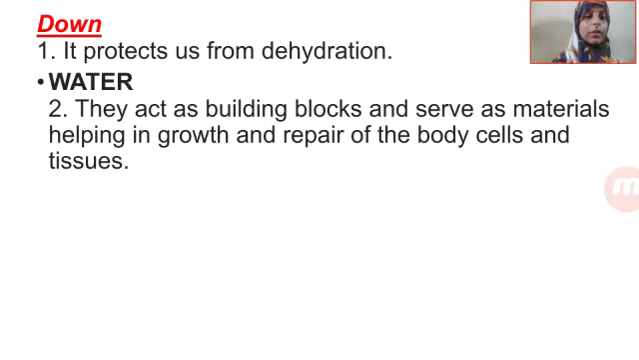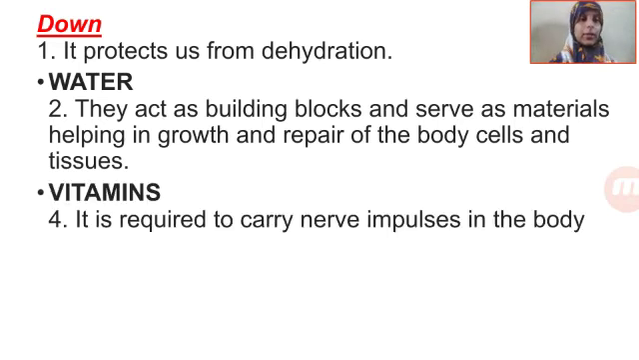So how do we have to fill it? One letter in each box: W in one box, A in one box, T in one box, E in one box, and R, okay, like that. Water. Second is down, all the standing columns you have to read. They act as building blocks and serve as materials, helping in growth and repair of the body cells and tissues. What are these? Come on, guess it. They act as building blocks. These are the vitamins. Yes, vitamins are the building blocks.